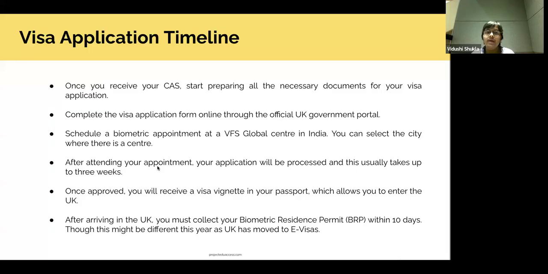Then schedule a biometric appointment at a VFS Global Center in India. This center is not in all the cities. There are certain specific cities where the center is there. Choose the city which is nearest to you and choose a date which is suitable to you for your biometric appointment.